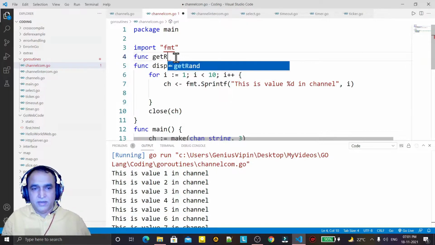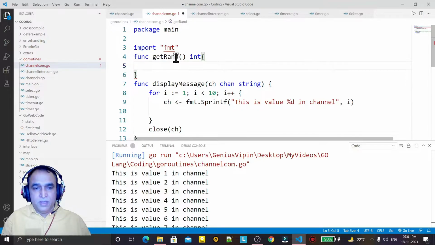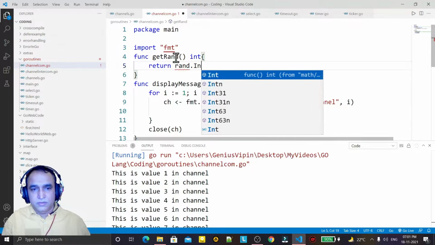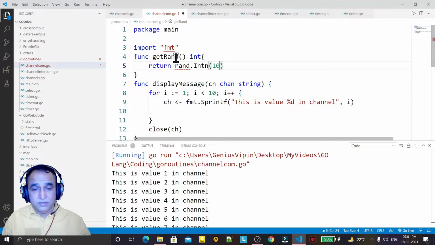I say getRand, and the return value is an integer as a random number. I just return the value, rand.Intn, and here I am passing 100, meaning a random number from 0 to 100, and I save this.